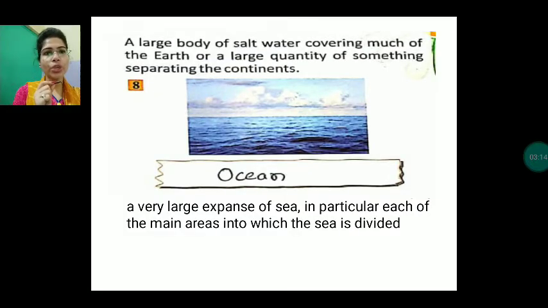Now the next one is ocean. A large body of salt water covering much of the earth, or a large quantity of something separating the continents. So it is a large expanse of sea, in particular each of the main areas into which the sea is divided. Okay, so it is a large body of salt water. We all know that more than 75% of the earth's surface is covered with water. So it covers most of the earth, and it also separates continents. Our 7 continents are separated by the oceans.